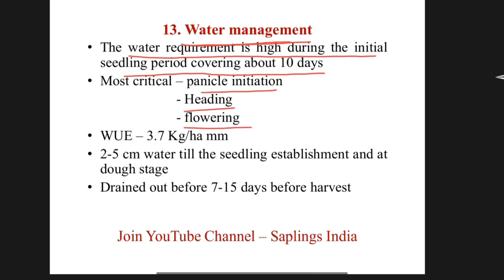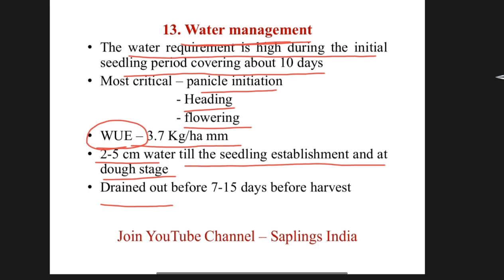Water use efficiency in rice crop is 3.7 kilogram per hectare millimeter. Maintain 2 to 5 centimeter water till the seedling establishment and dough stage. Before harvesting, we should drain out water 7 to 15 days before the harvesting.